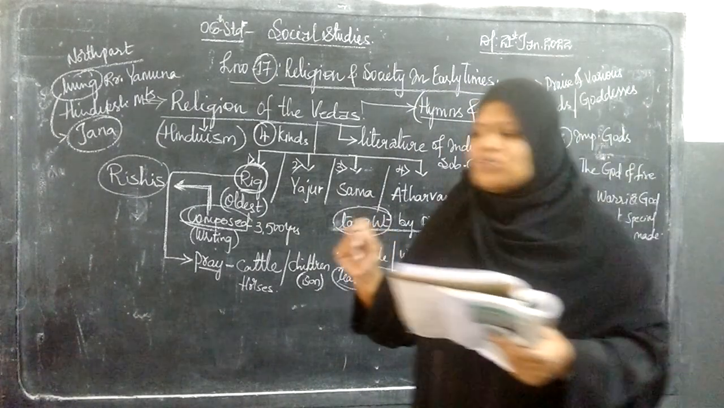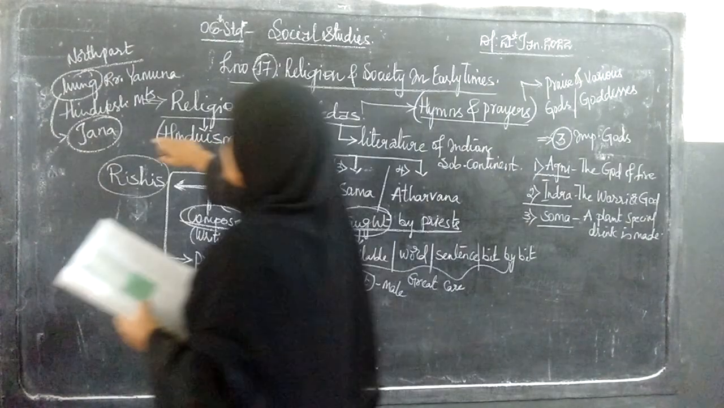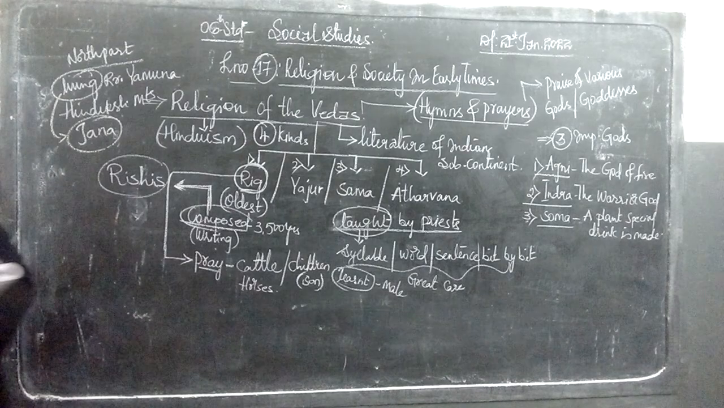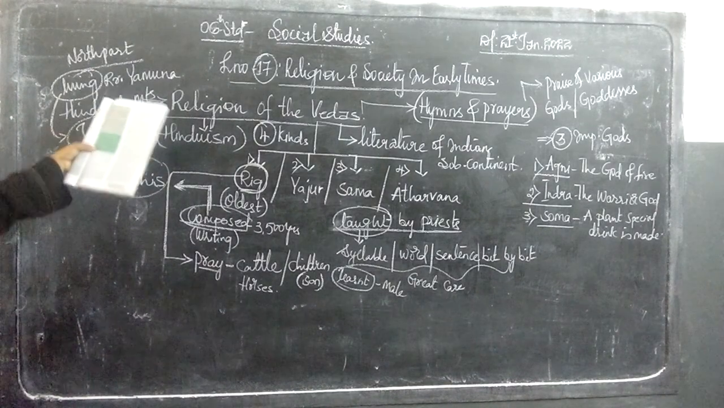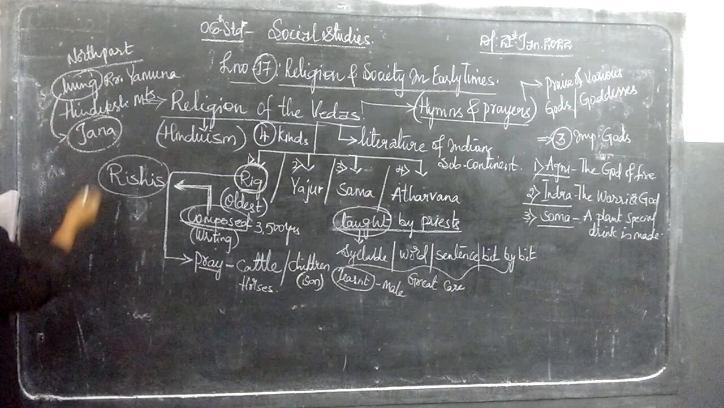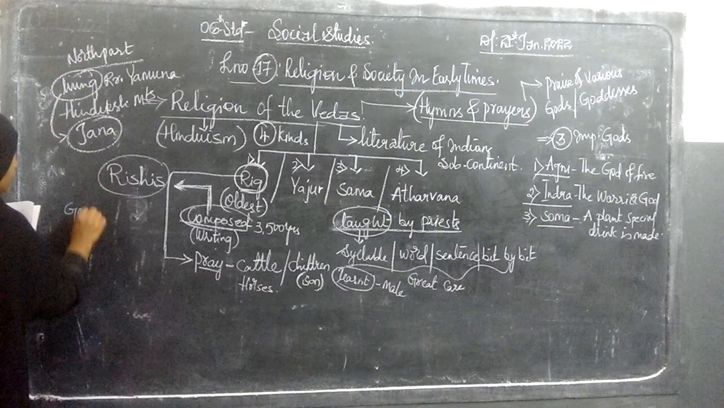These hymns describe the kings praying for power over other members of the tribe, for better crops and for victory in wars. So slowly, as these Janas grew, they not only settled down along the Yamuna river, but later also started settling down towards the Ganges river.